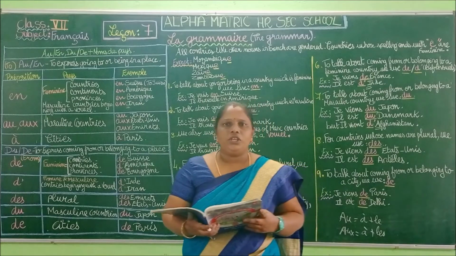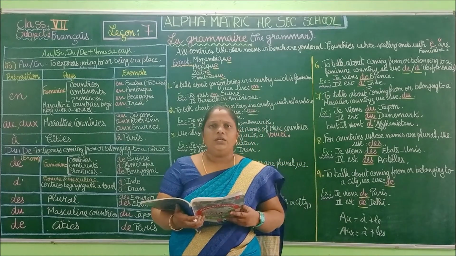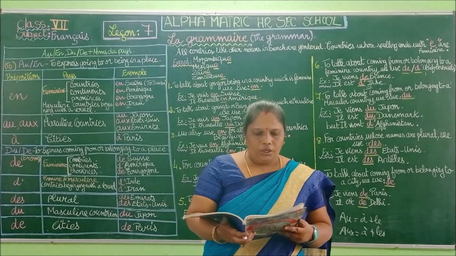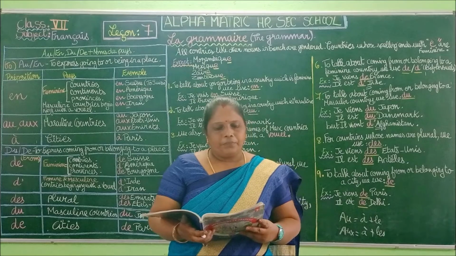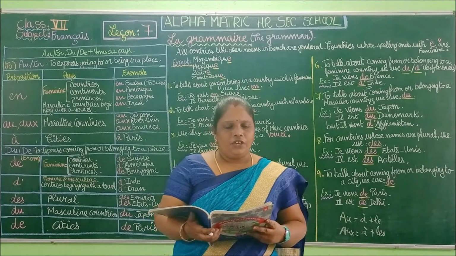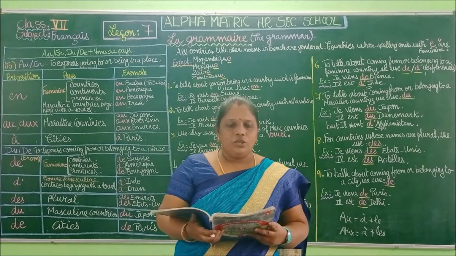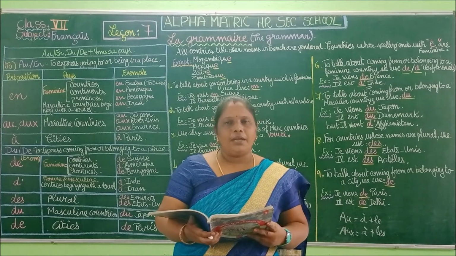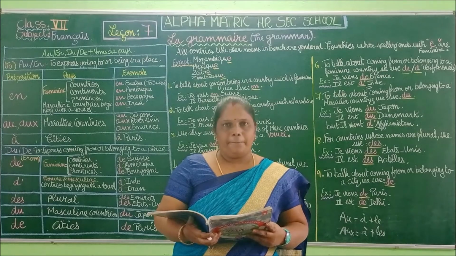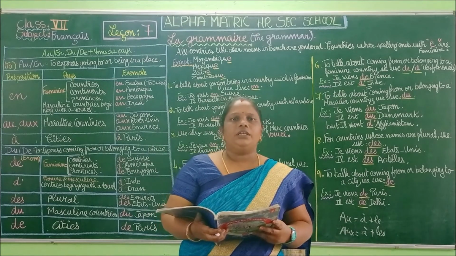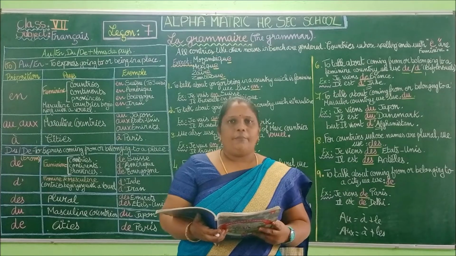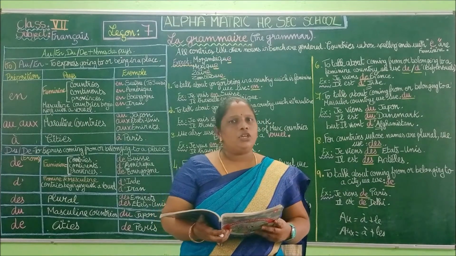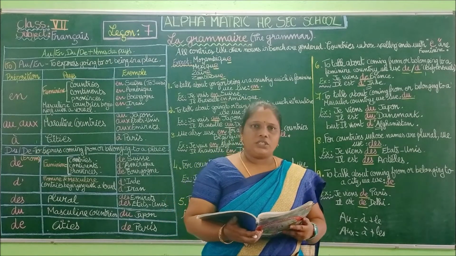The preposition from: DE, DU, DES or D apostrophe. Okay, so you have exercises. So the first part you have the dash. You have to fill up the dash. He lives dash Mumbai dash India. So you have to identify whether the country is masculine or feminine, and for cities no worries because we are going to put à.